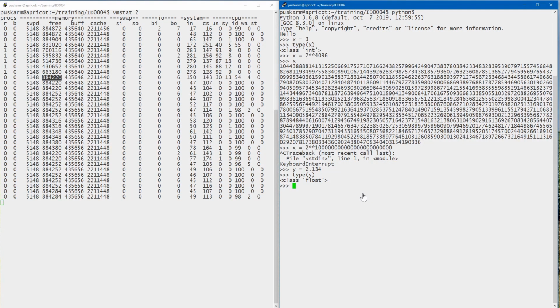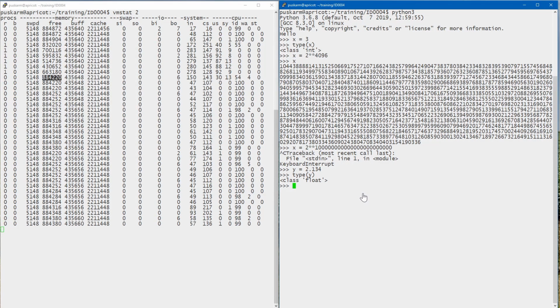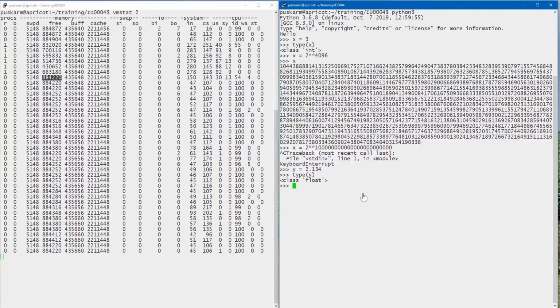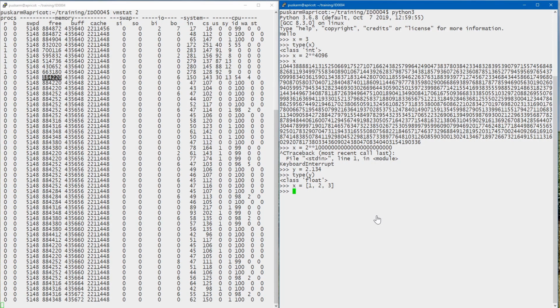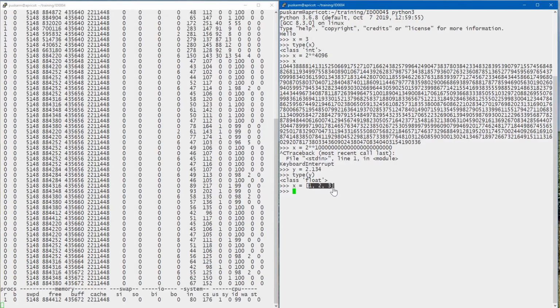Sequences are groups of things, and they have common operations, such as checking to see if there's an item in a sequence, slicing it, getting the length of it. Sequences are things like lists, tuples, and ranges. Text is also considered a sequence, and we'll cover that later. But a list is a mutable sequence of typically like items. So x equals 1, 2, 3. This is a sequence of integers.